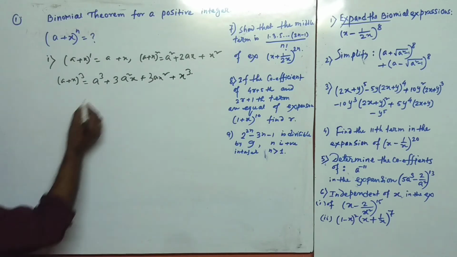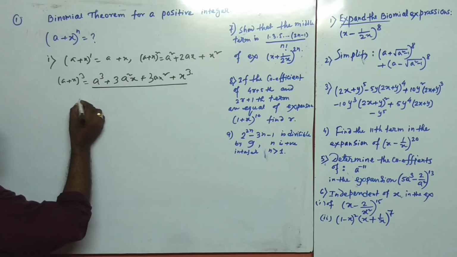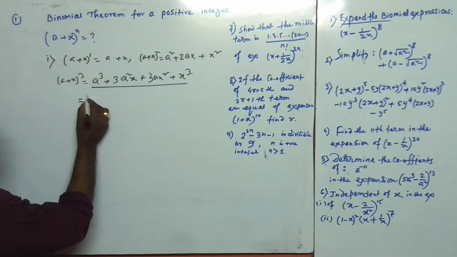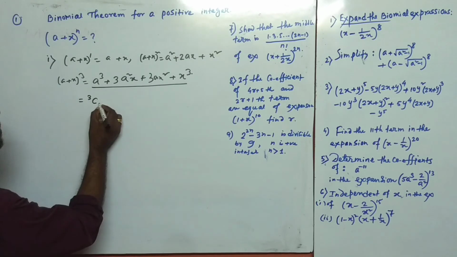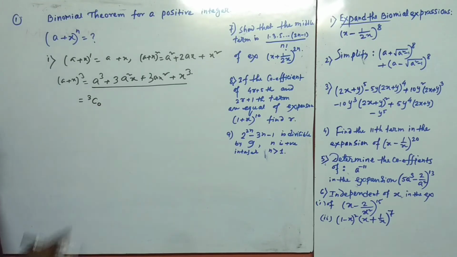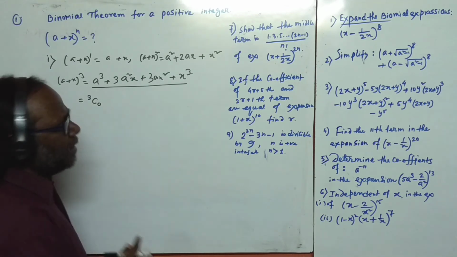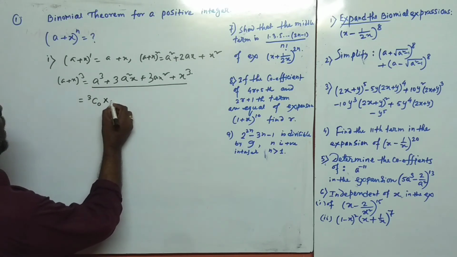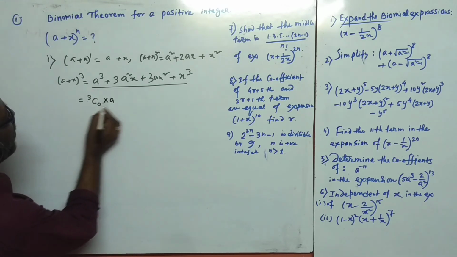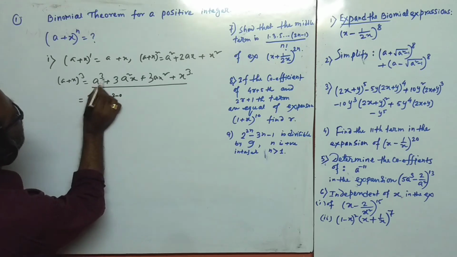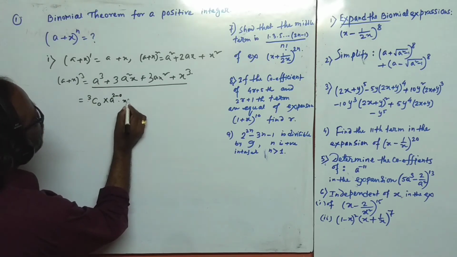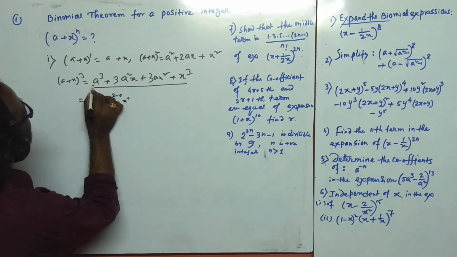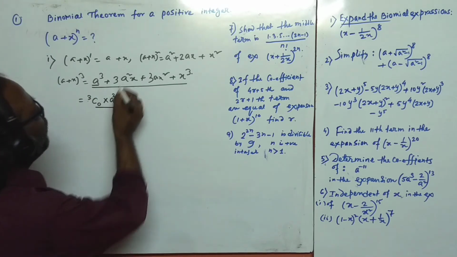And see here, this is degree 3, that's why you can express 3C0. If we simplify 3C0, we get 1. Now again, a to the power in the pattern of 3 minus 0, that is 3, and x to the power 0. This is the first term. Now for the second term.